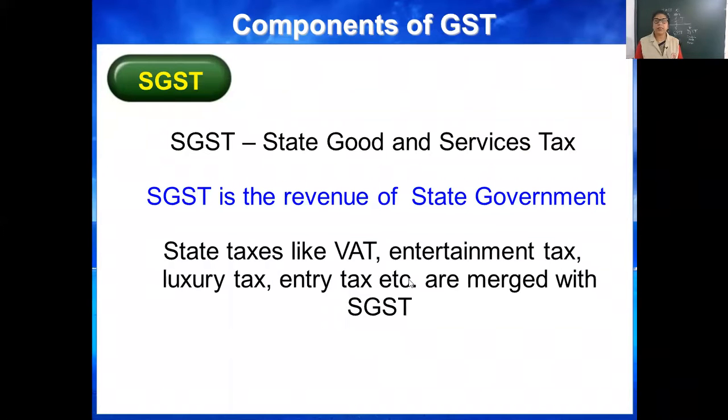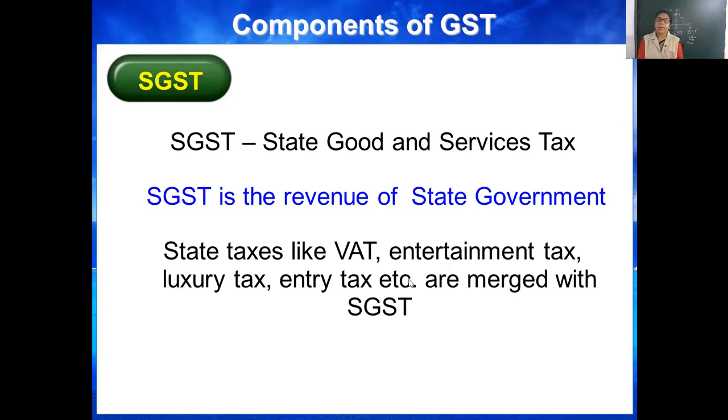State taxes like VAT, value added tax, entertainment tax, luxury tax, entry tax, all are merged with SGST.